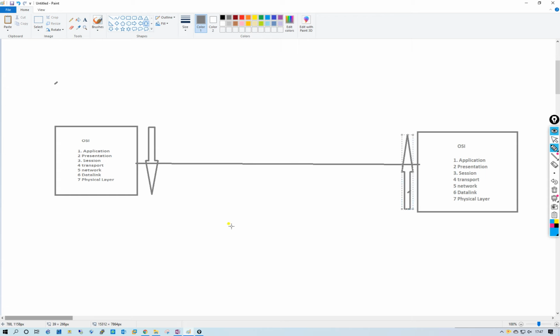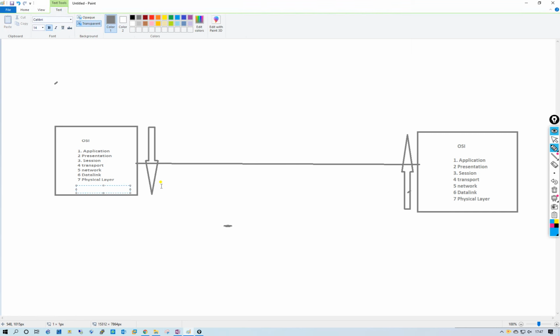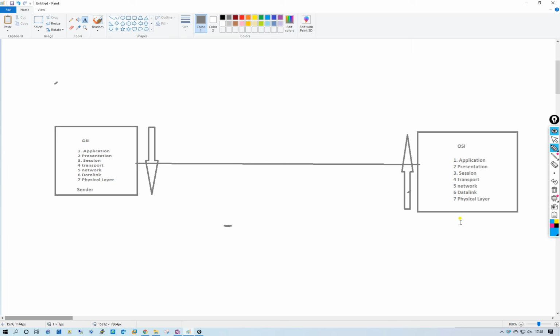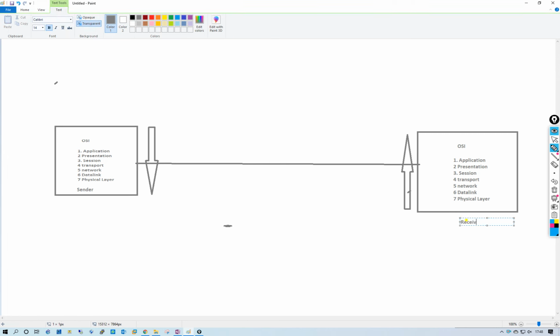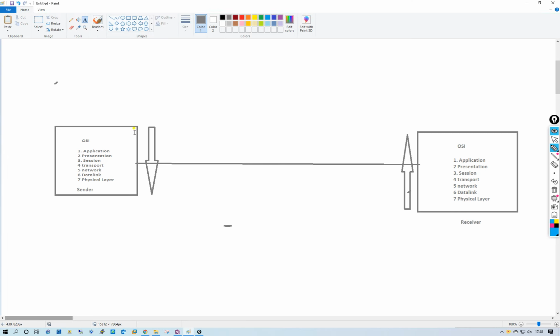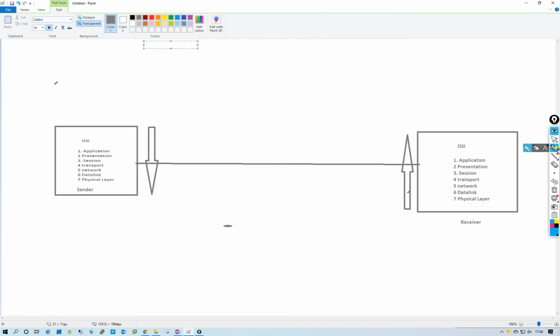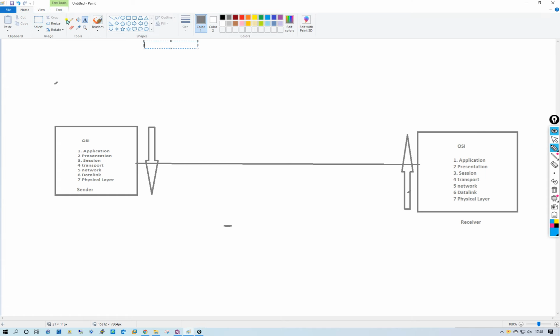One will be the sender and the other will be the receiver. The sender will send data from the application layer to the physical layer, and the receiver will receive data from the seventh layer to layer 1.